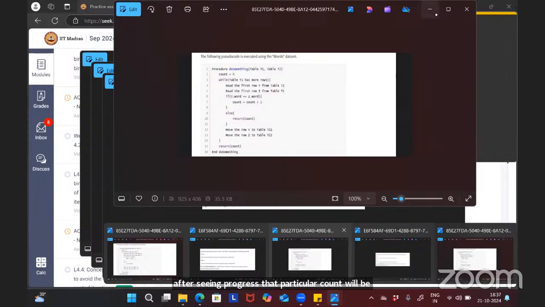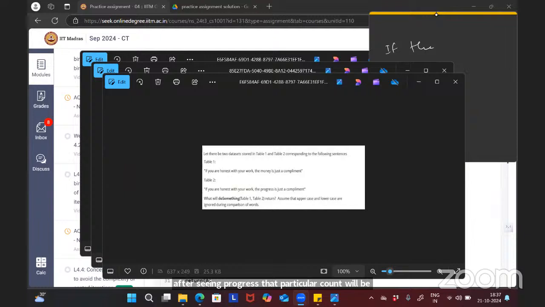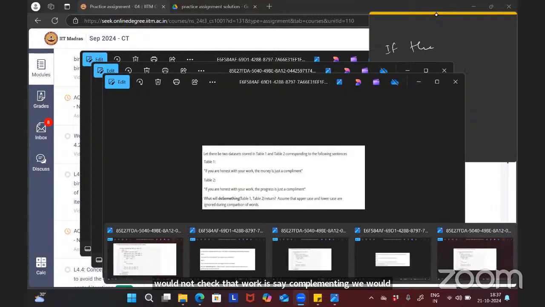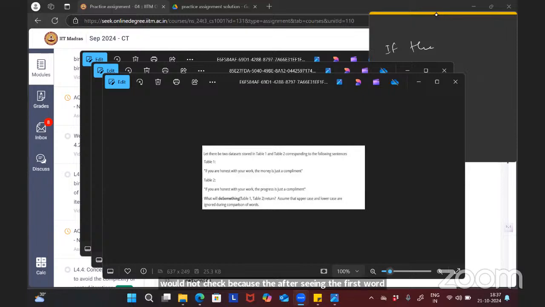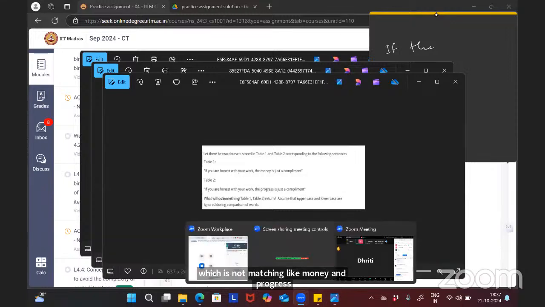We won't check that work is a complementing. We won't check is a complementing. We won't check because after seeing the first word which is not matching, like money and progress, both are different, at that time we will return the value of count. The procedure will return the value of count. It won't iterate again.